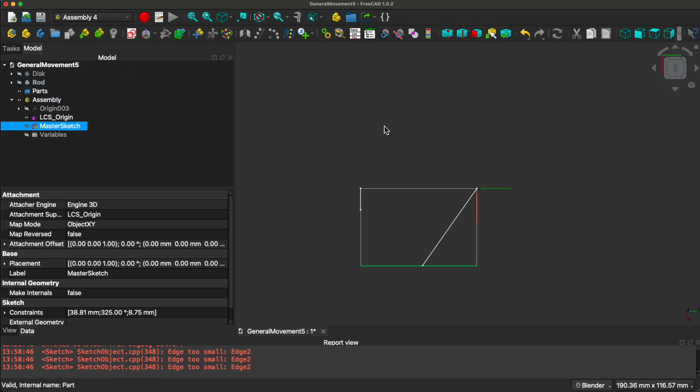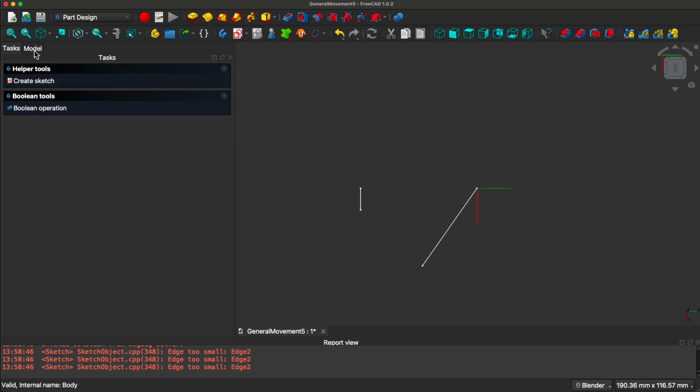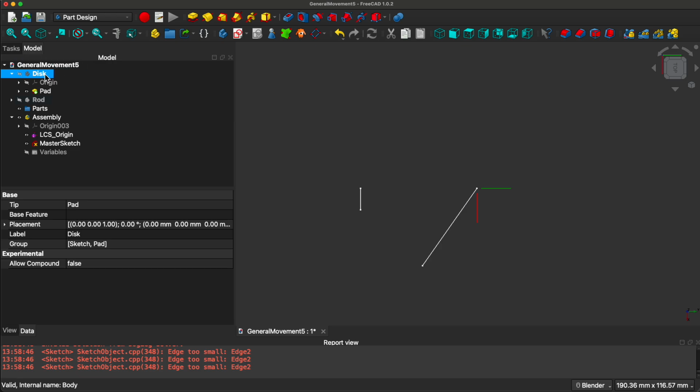Close it. Alright, we want to hook up the two parts to the master sketch. So to do that we need 4 local coordinate systems. So let's first make them in the disk and the rod. So double click the disk to make it an active part, and we want to